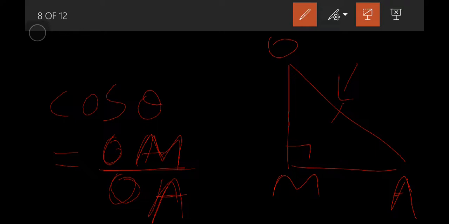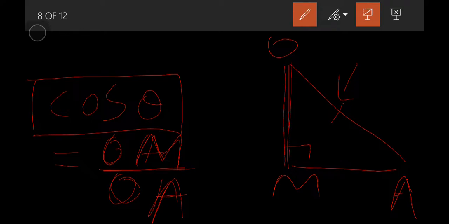We remember that cos theta is equal to OM by OA, that is, nearest side divided by hypotenuse.